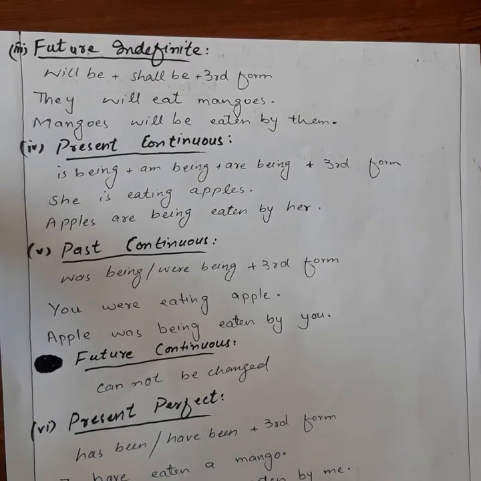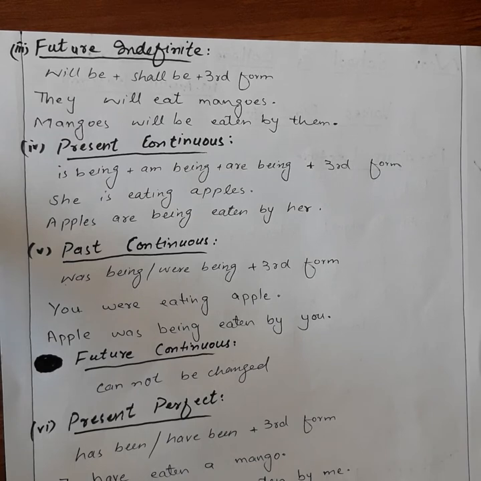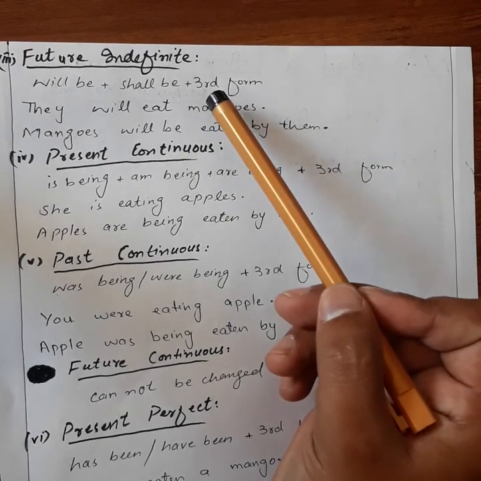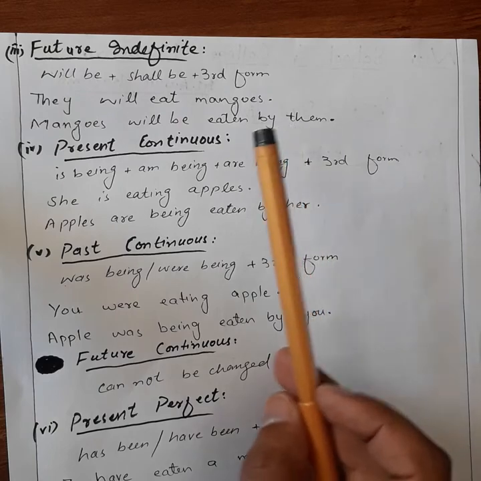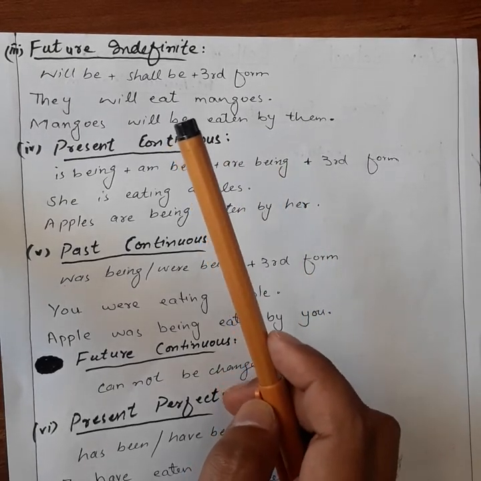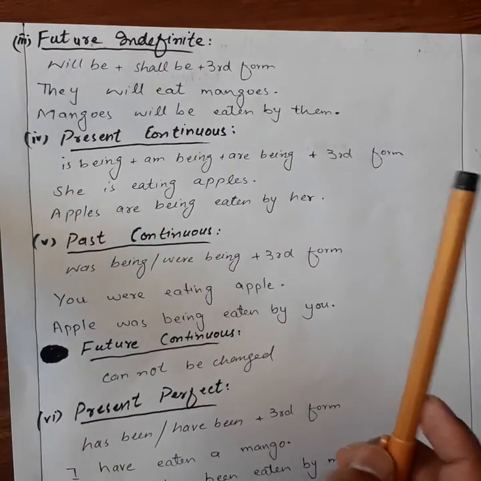Now we have future indefinite tense. So it is very necessary to understand tenses before going to voices. You already know that we have will and shall as helping verbs in future indefinite tense. As we use first form of main verb in future indefinite tense, so in passive voice we will use first form of be.